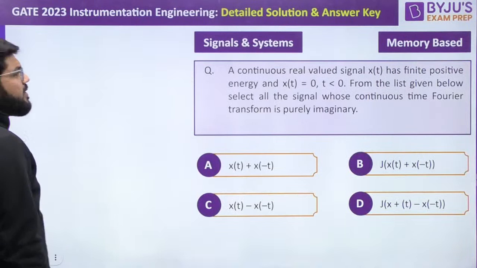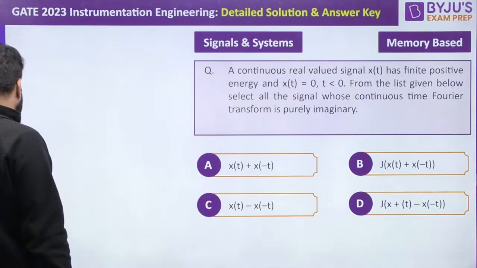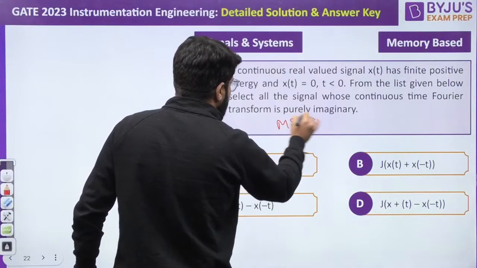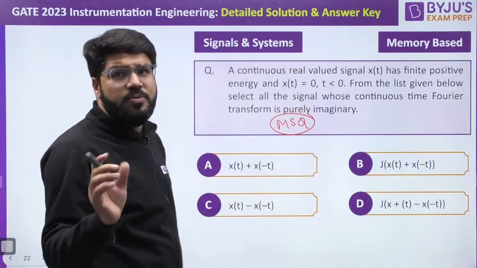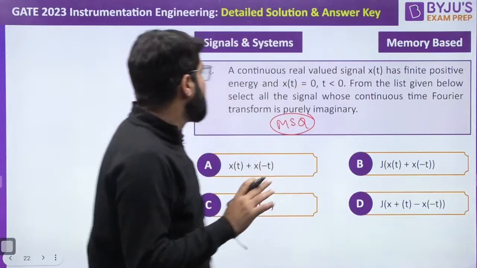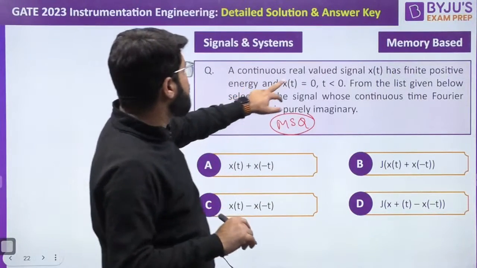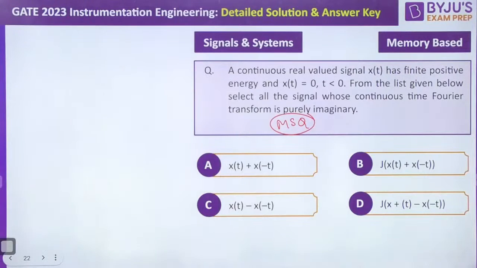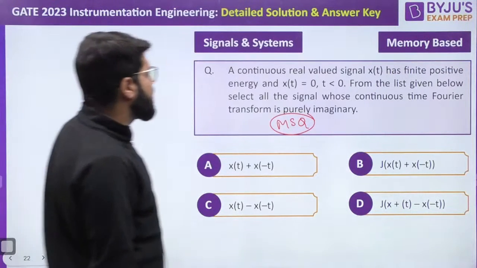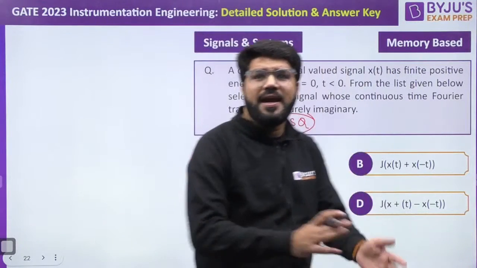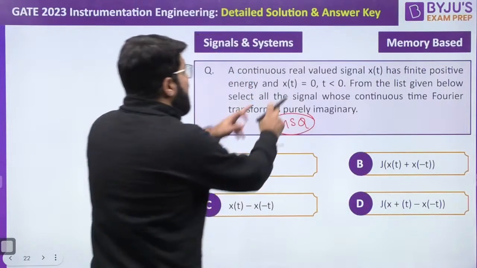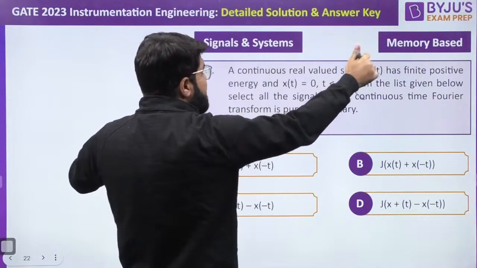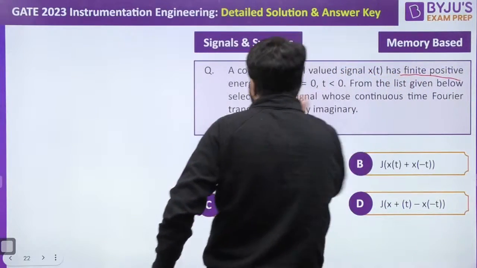Next. A continuous real valued signal x(t) has finite positive energy, and guys, this is an MSQ question. This is the only MSQ in instrumentation, and that is from the signal and system. Okay, and x(t) equal to 0 for t less than 0. From the list given below, select all the signals whose continuous time Fourier transform is purely imaginary. Tell me, guys, MSQ question. Okay, देखो, x(t) equal to 0 for t less than 0 and x(t) exists for t greater than 0, and that too it has finite positive energy, right?